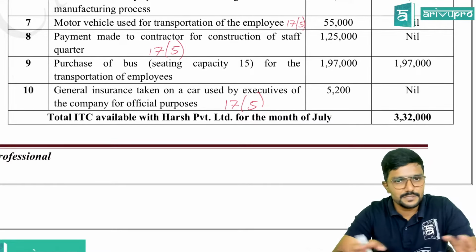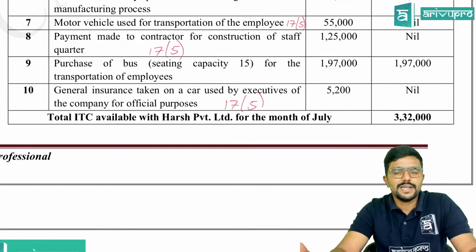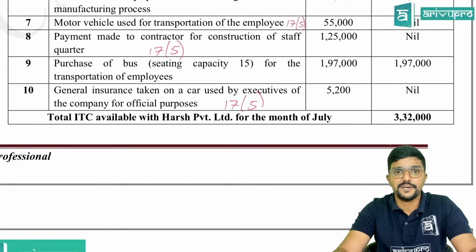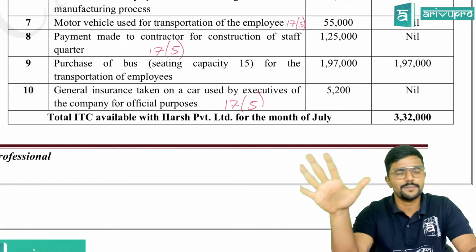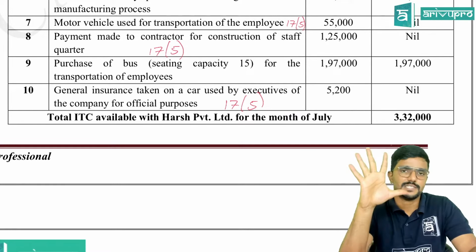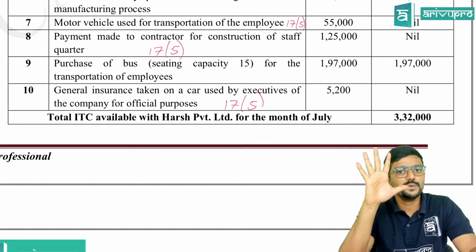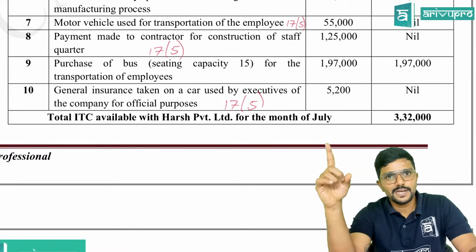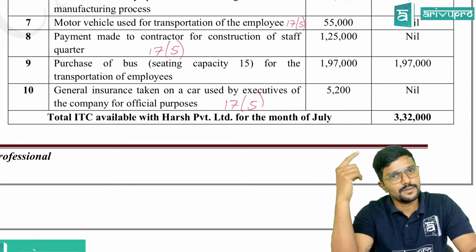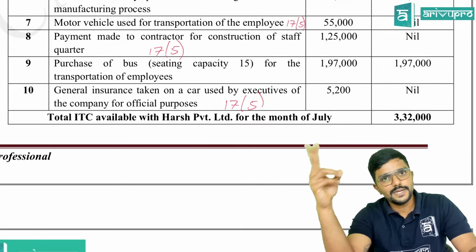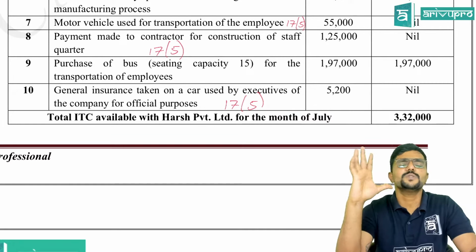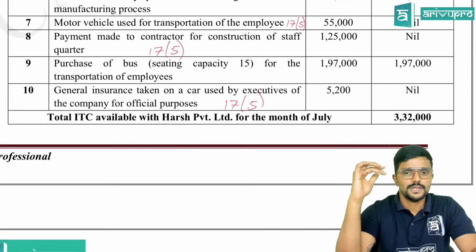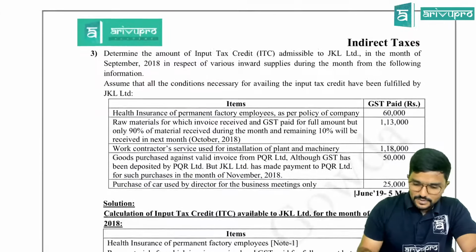3,32,000. So I have just given this much answer as I have told you. If more number of items are asked, you can ignore the notes. If not, note is very mandatory, guys. So in the examination, maximum, as I told you, they are asking question either for 4 or 5 marks, where they will give maximum 5 adjustments. So for each and everything, you have to give a note. Why are you claiming the credit? If you are telling why ITC is available, please tell it. Or if you are telling ITC is not available, tell why it is not available. That's all. Try to keep it short, 2 to 3 lines maximum. Clear? In simple words.